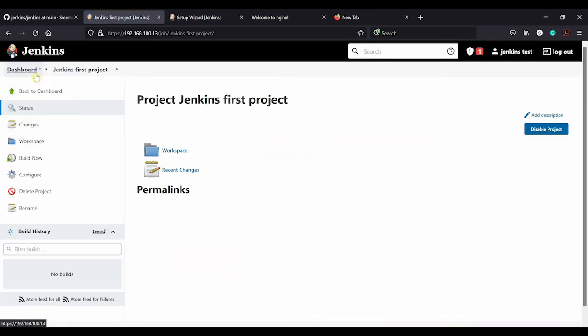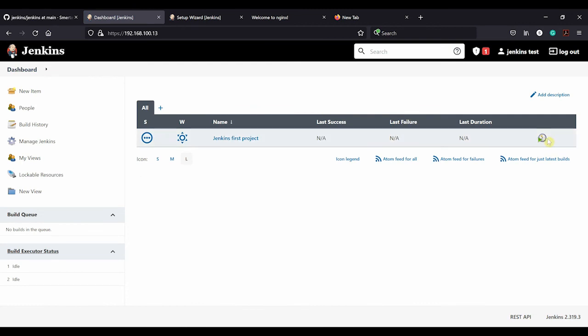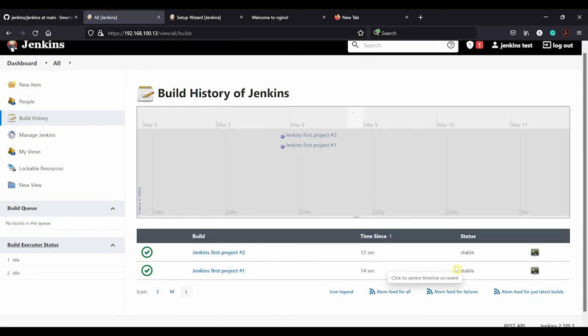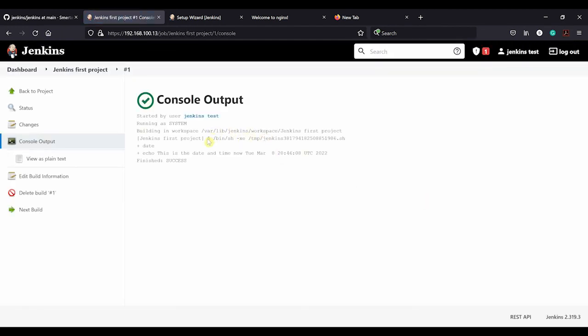We can go back to the dashboard, click run, build. I think that's maybe built twice now. You can press F5 to refresh the screen. So it done it, it succeeded. And if you go to build history, I did do it twice. It actually tells you what it's done. So having hit it twice, it's actually a good kind of example to show you.